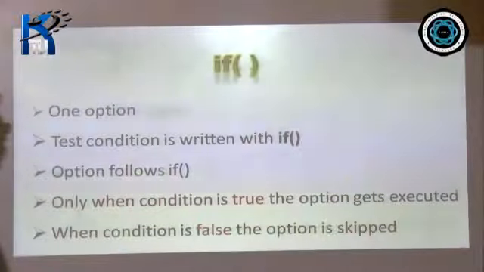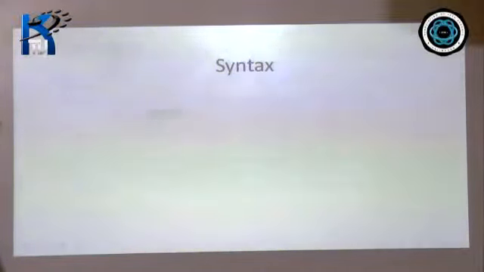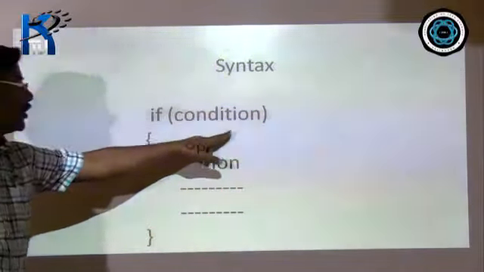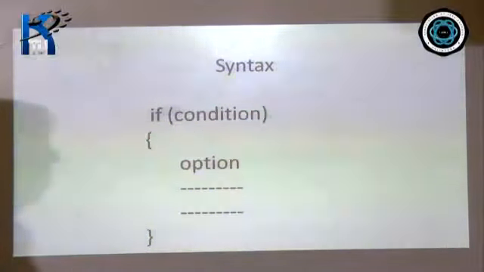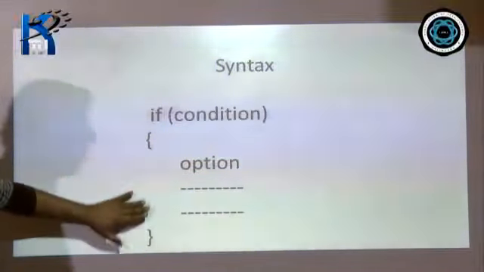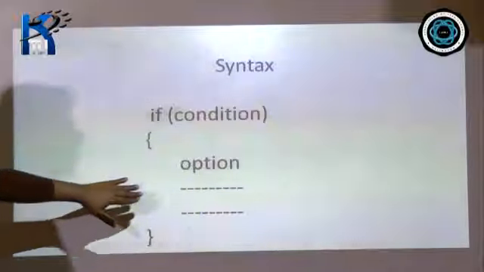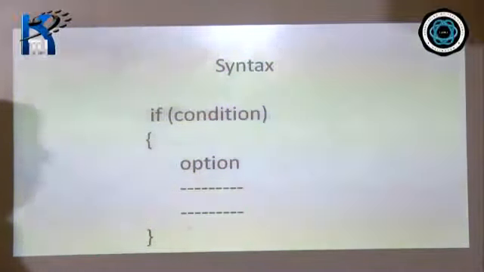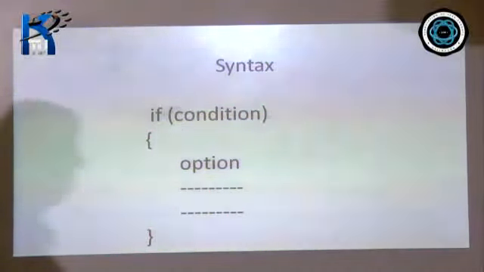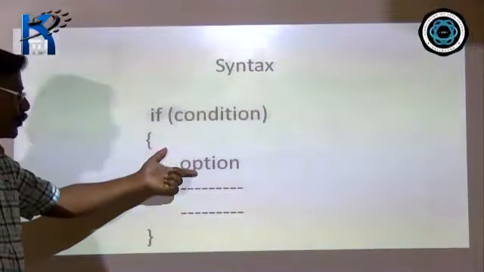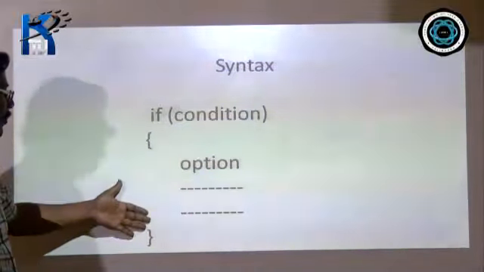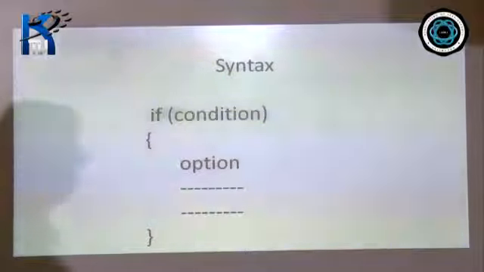Okay? The basic syntax or the format of if, you write if followed by the condition. The condition is given within the brackets. So if condition, then comes the body of the if. The option is written within the body of the if. This option can be one line statement or can be a multi-line statement. But if it is multi-line statement, together it forms one option. Right? Also you must remember that if this is a single line statement, you may not give the curly bracket. It is optional.